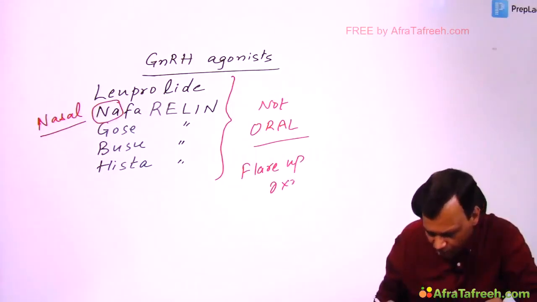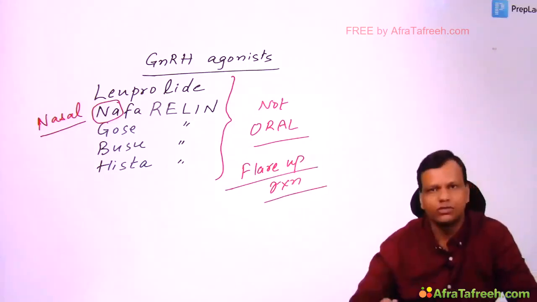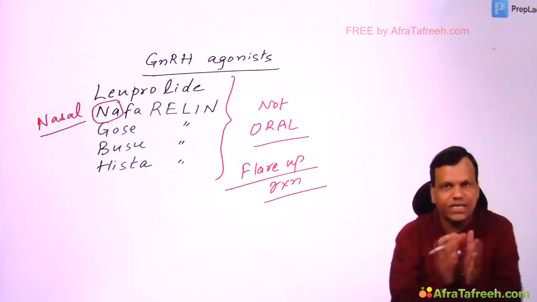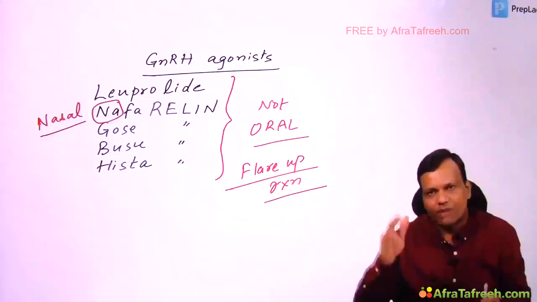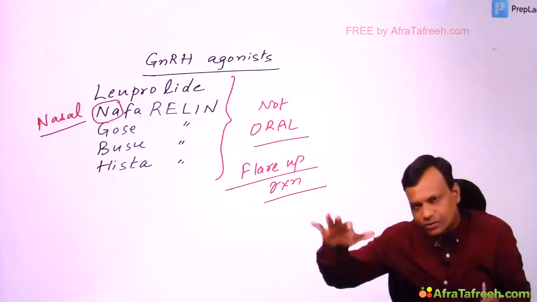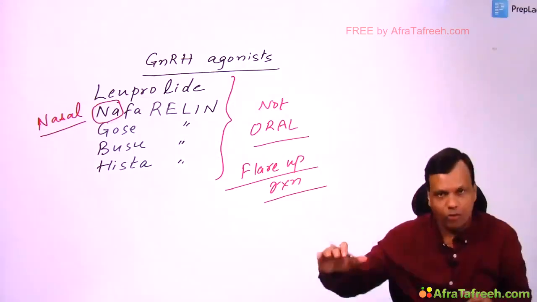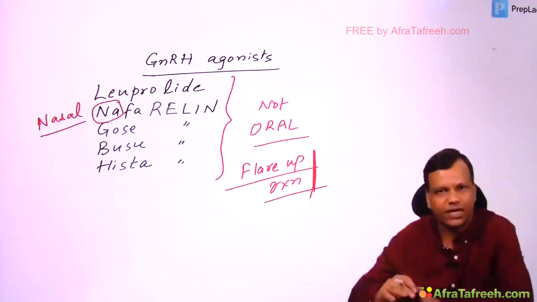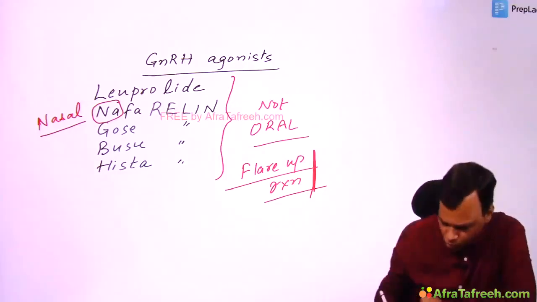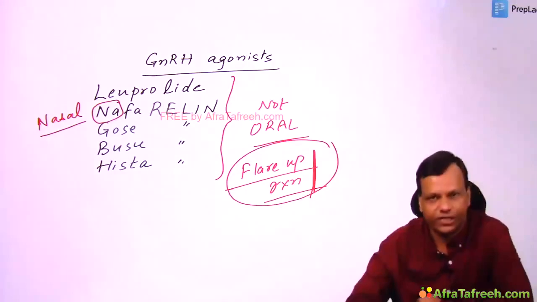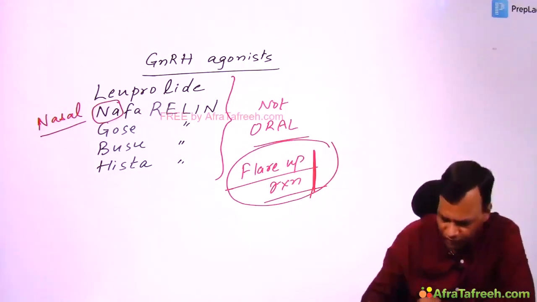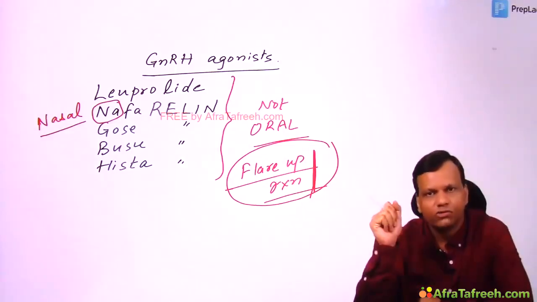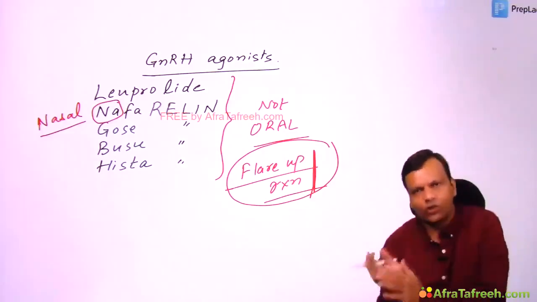So that is the main problem. If we want to decrease the sex hormones, for the first 2-3 days it will increase them. But when GnRH is given continuously, the receptor becomes desensitized, and that will lead to a decrease in gonadotropins. So flare up reaction is the main problem, but after 2-3 days the symptoms will start decreasing. Okay. So to avoid this problem of flare up reaction, we thought that when we want to decrease gonadotropins, why give an agonist? So we developed a drug which is a GnRH antagonist.